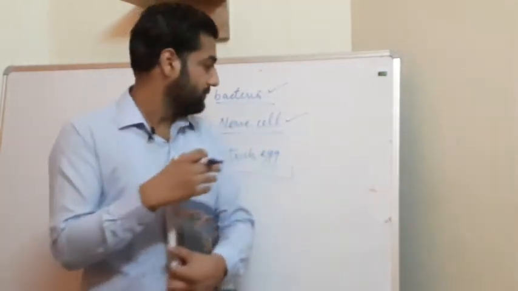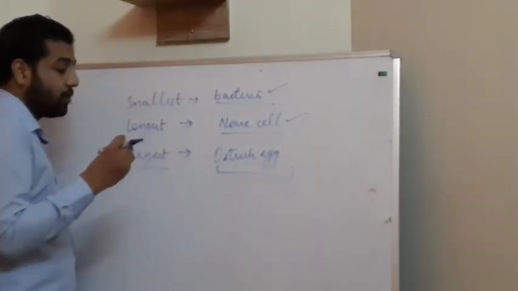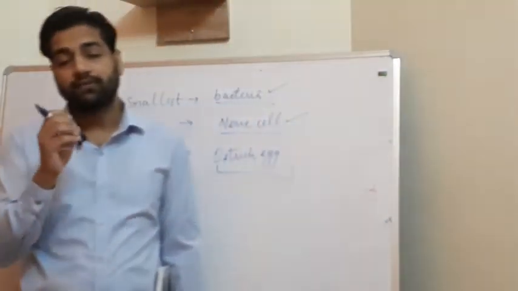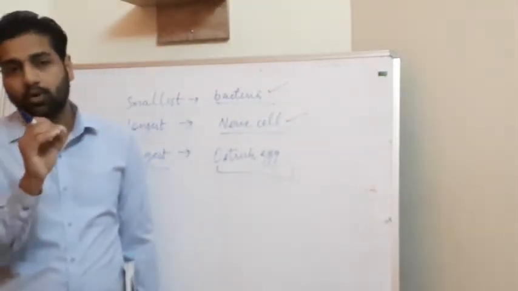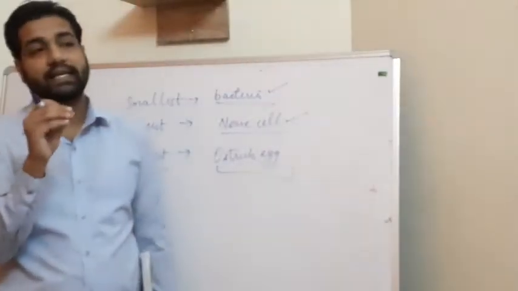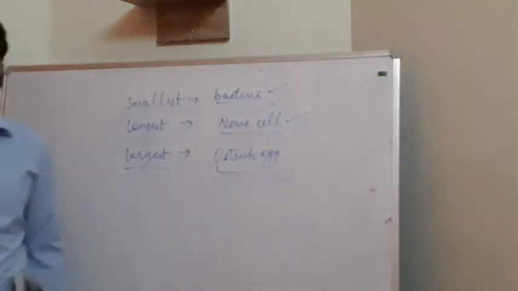If a cell is very big, it is not able to diffuse properly and will not cover the area properly. If cells are small, they can cover even a minimum area and function properly. That's why cells are always small in size.